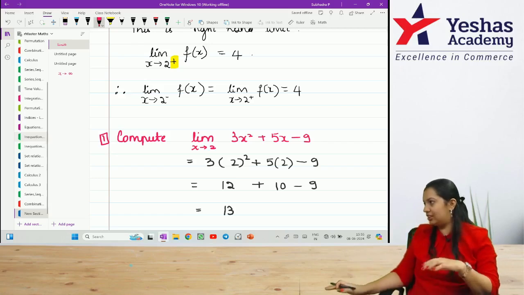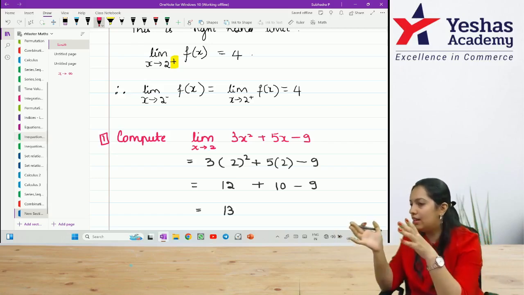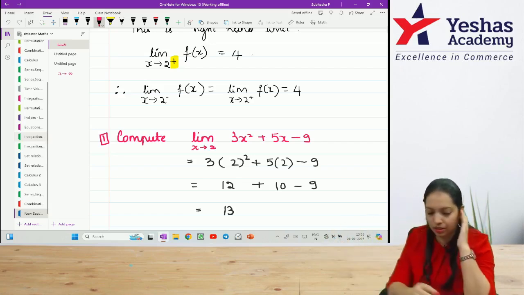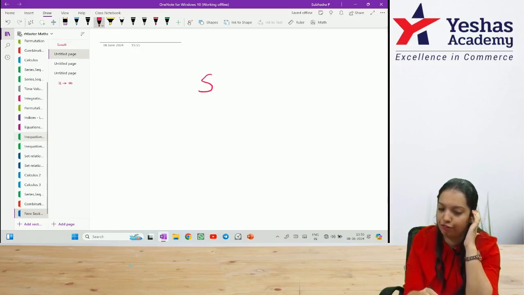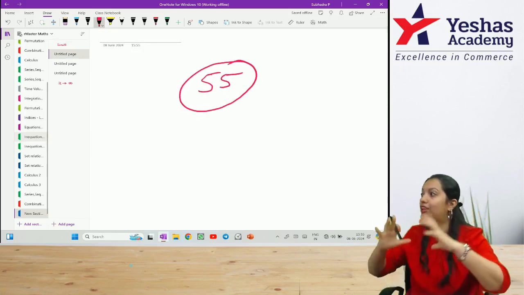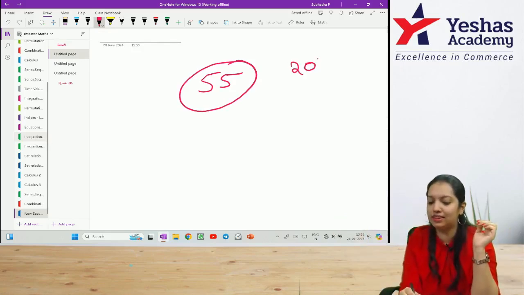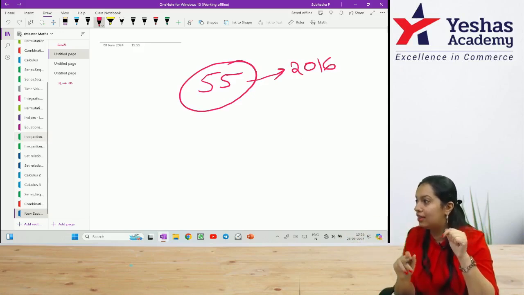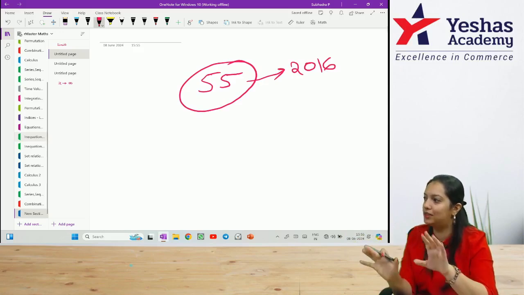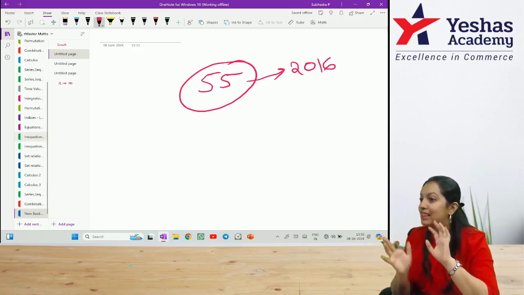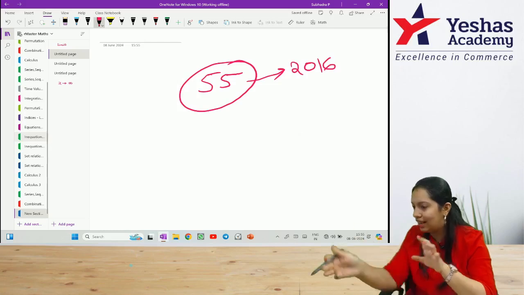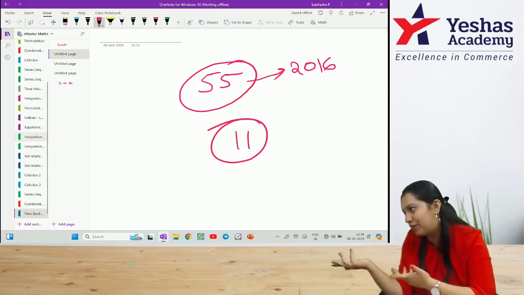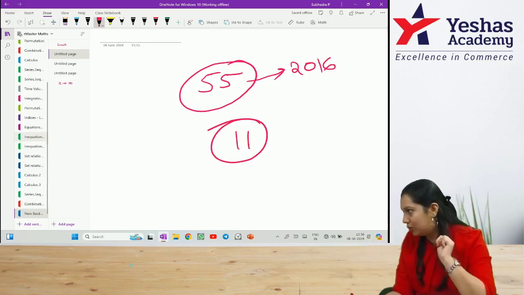Did everyone get the answer? So, this kind of question is easy. In the ICAI material, there are just 11 questions that are printed, total just 11. But if you see the old syllabus, there were total 55 questions. So, limit is actually a very big concept. Until 2016, if you see CA Foundation Maths, there was limits and continuity with 55 questions printed. And one good thing, they only asked questions from the ICAI material, these 55 questions. In the new syllabus, they have only given 11 questions in total. So I am expecting that you will get some questions from these 11 questions only, 1 or 2 questions.